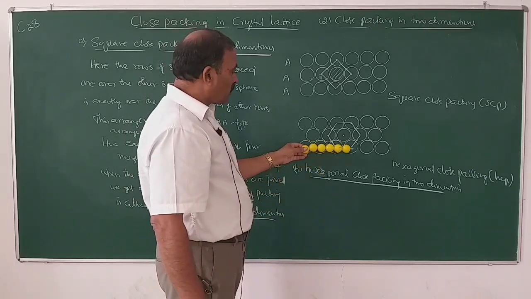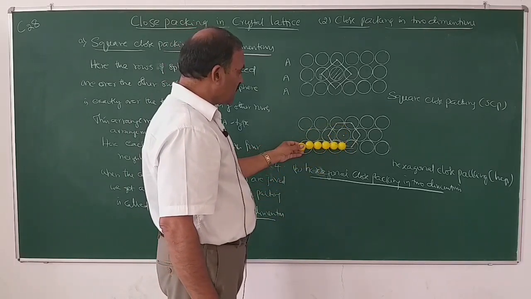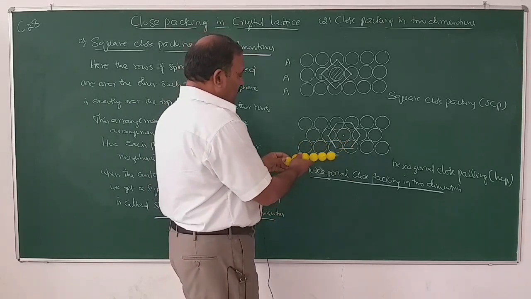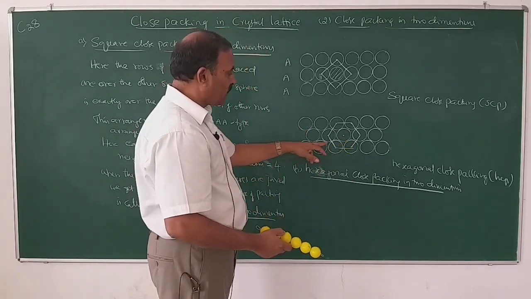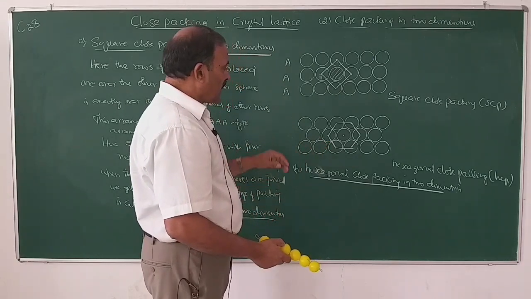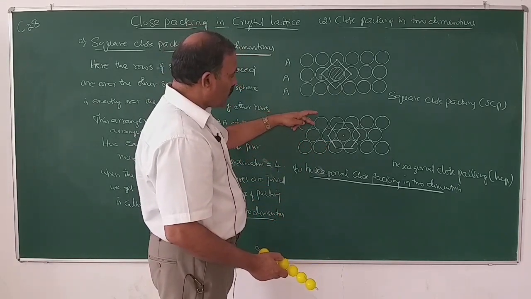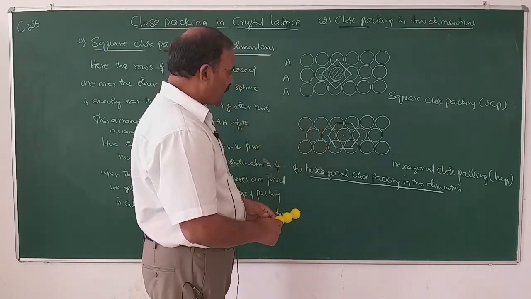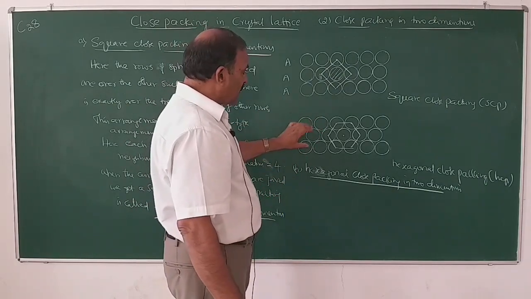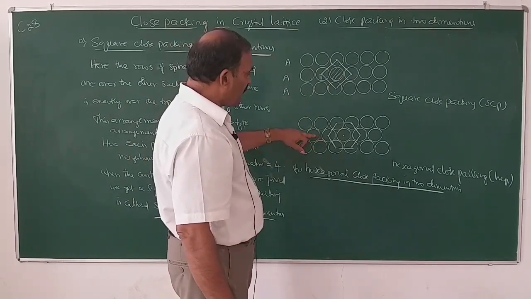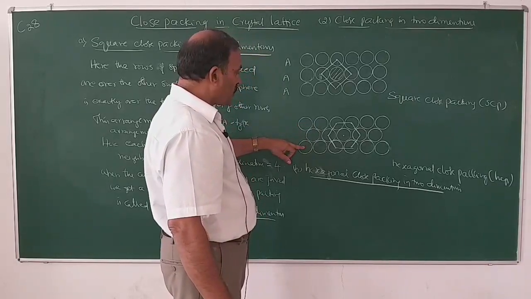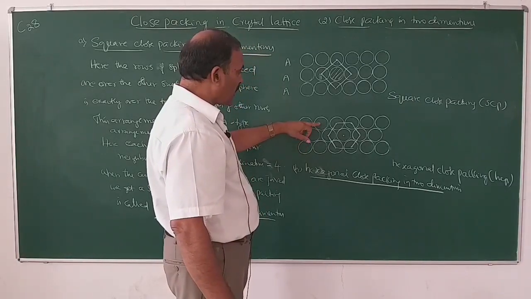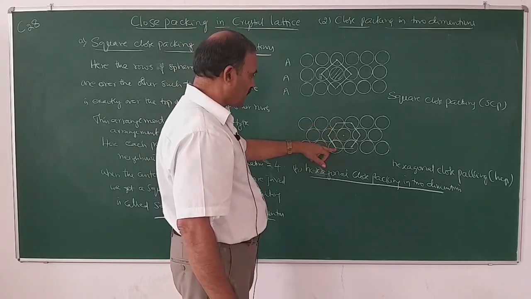Here the rows are arranged in such a manner that the second row is exactly over the depressions of the first row, and the third row is over the depressions of the second row. If the rows are arranged in this manner, the spheres of the first row and the third row are exactly one over the other.